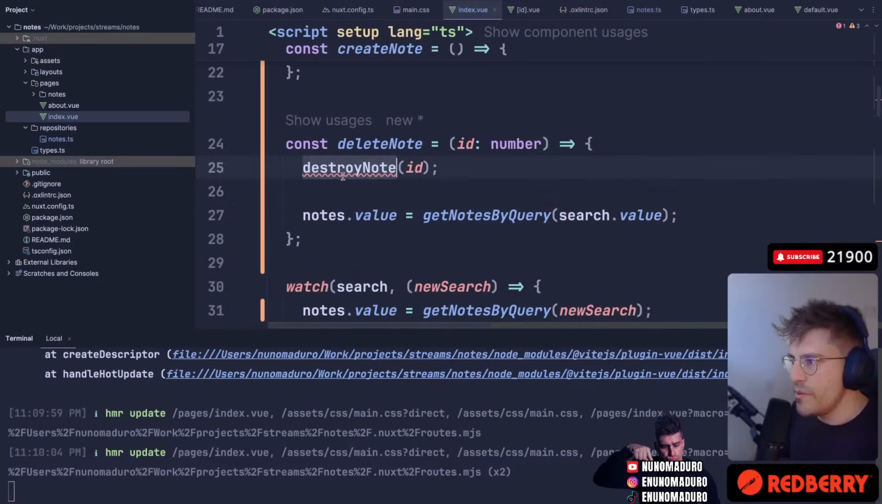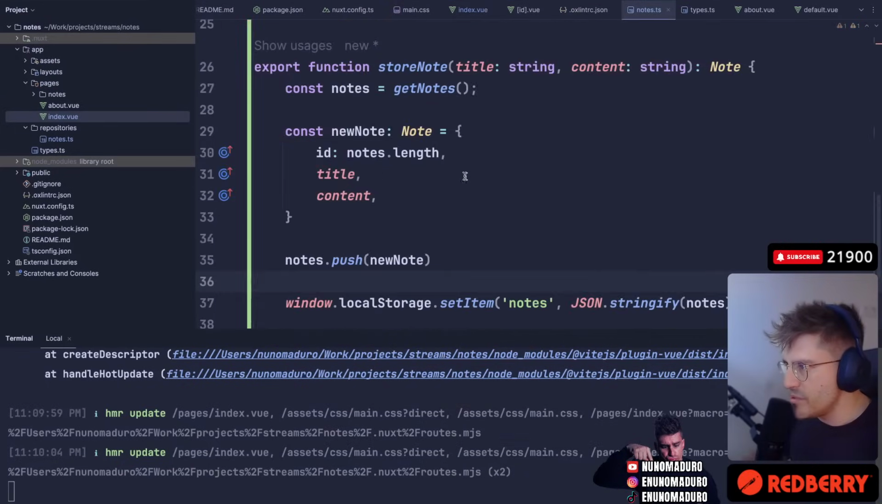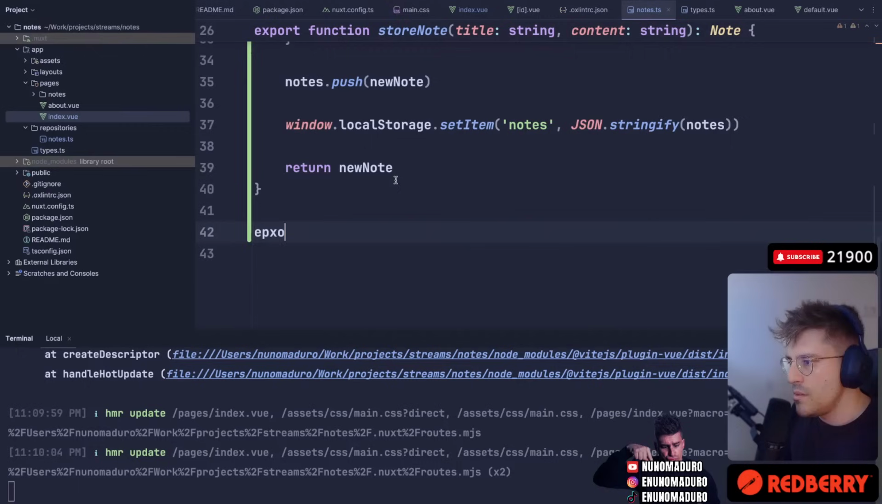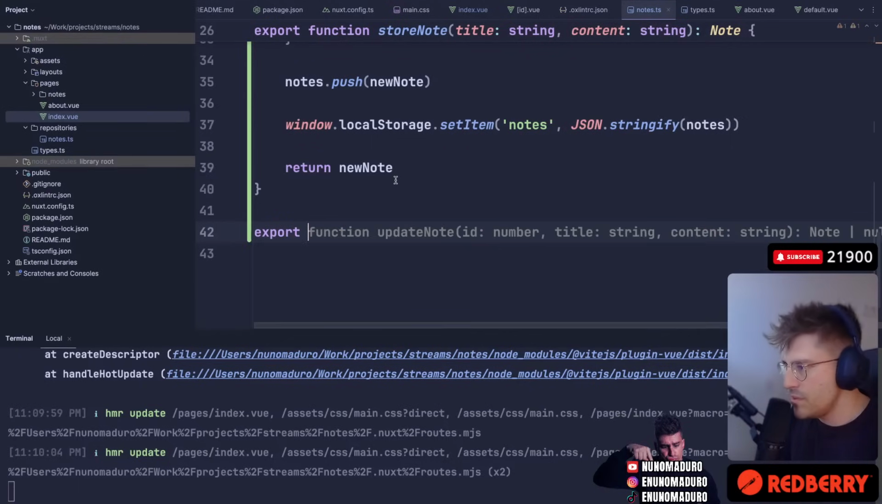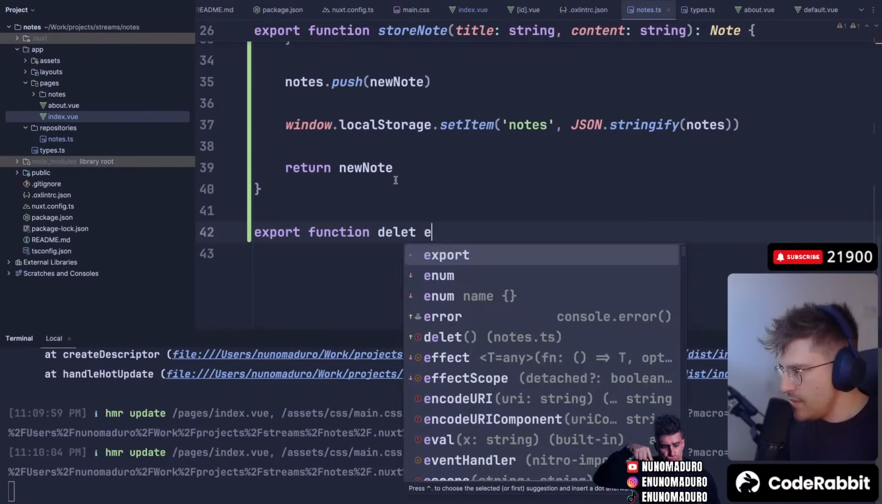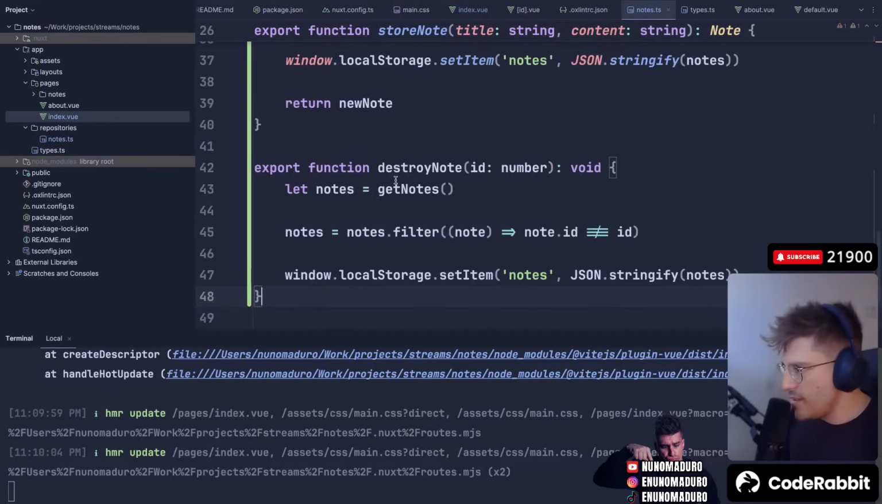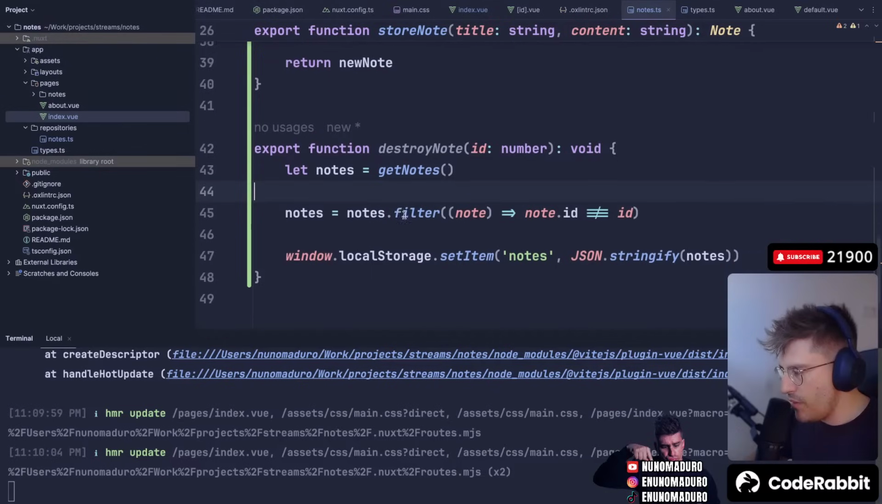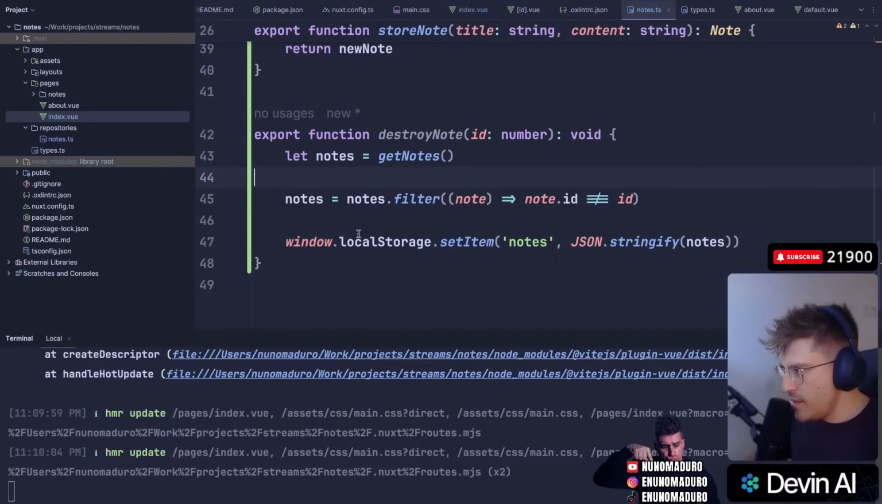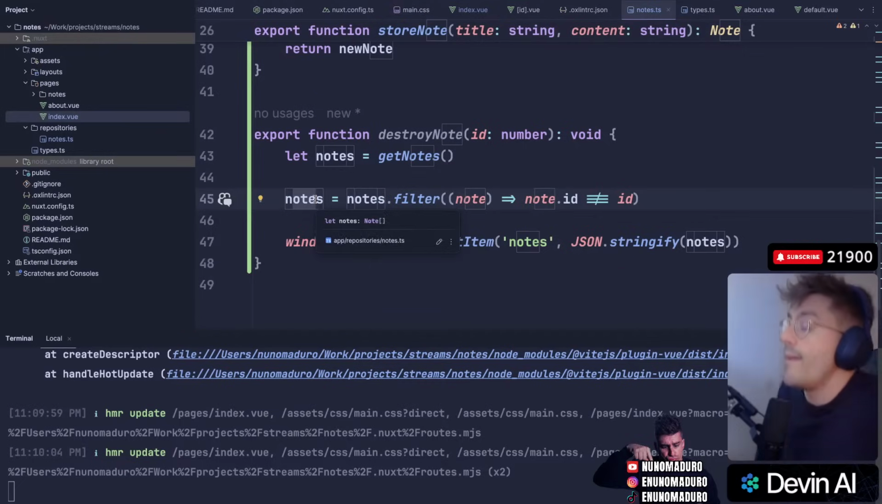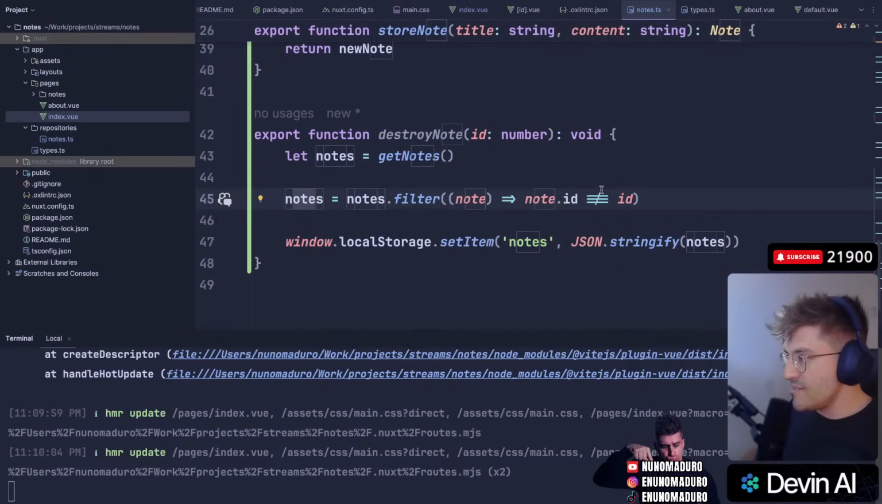Beautiful. We do need a destroyNode, so let's go back to nodes.ts. Export function destroyNode with the ID. We get all the nodes. We get the one the user is trying to delete. And then we filter by every single one except the one that has that ID exactly. And then we just set them all.